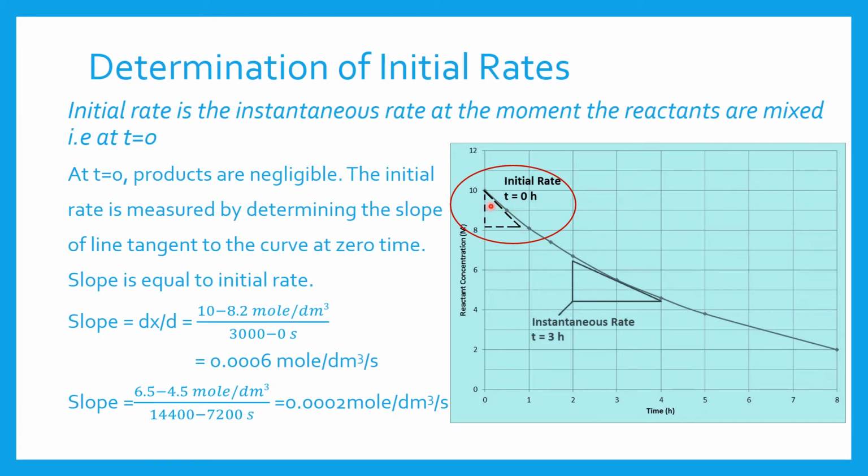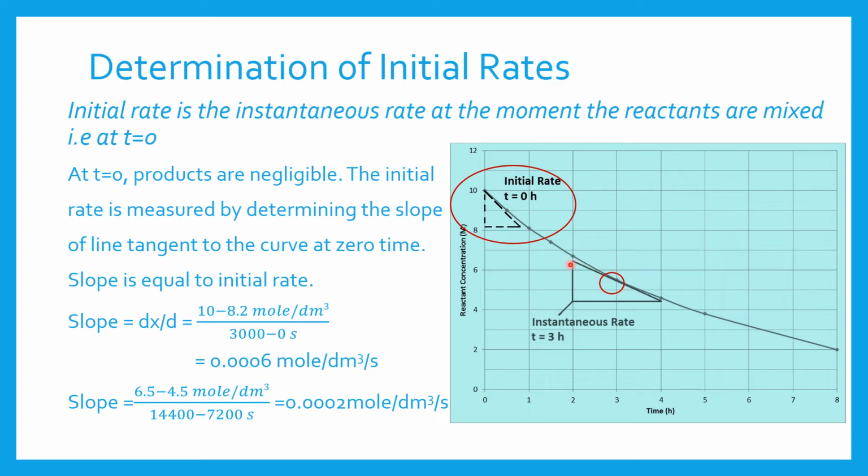And in the same way we want to calculate at some other instant, just like when we want to calculate the rate at 3 hours. We want to calculate the instantaneous rate when time is 3 hours. At this point we want to calculate our rate of the reaction. Now again what we have to do, we will draw the tangent at this point, and then we will calculate our rate of reaction from this slope.